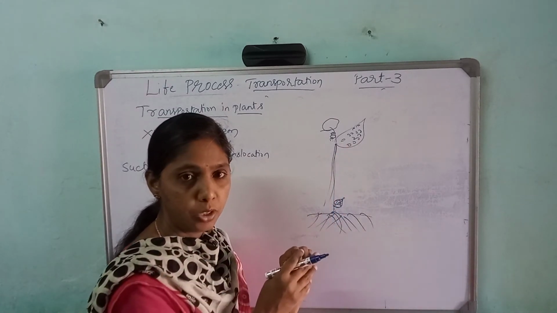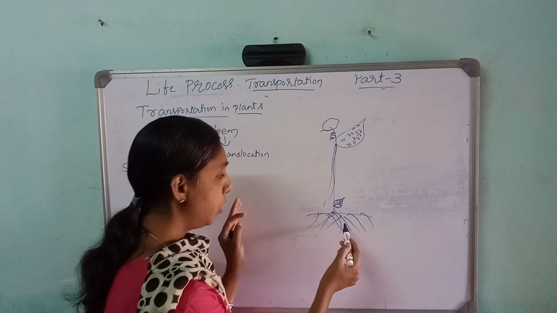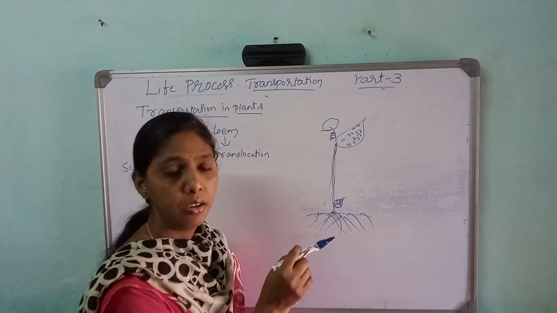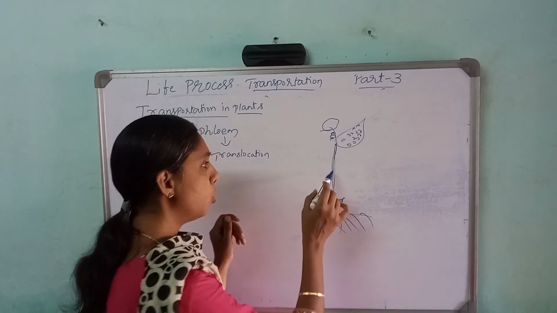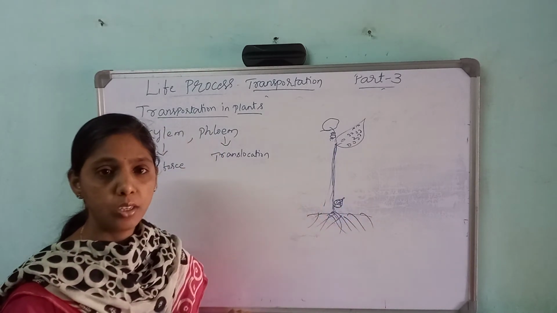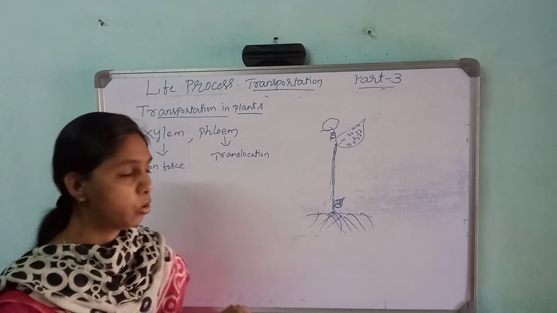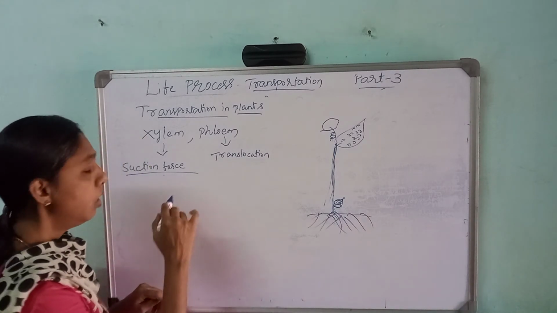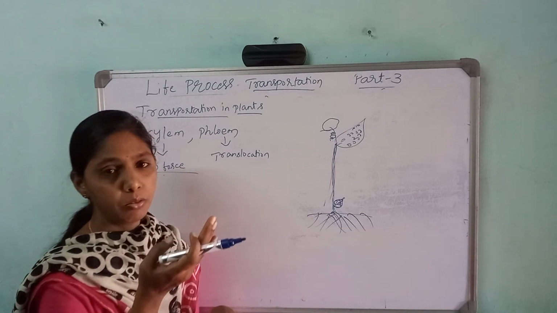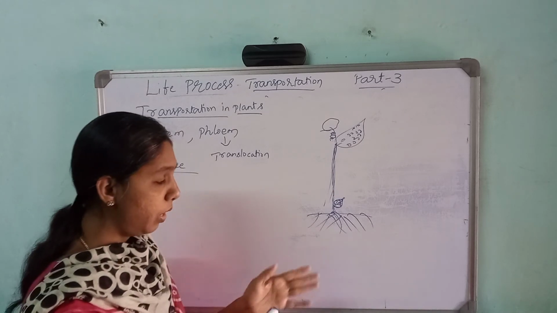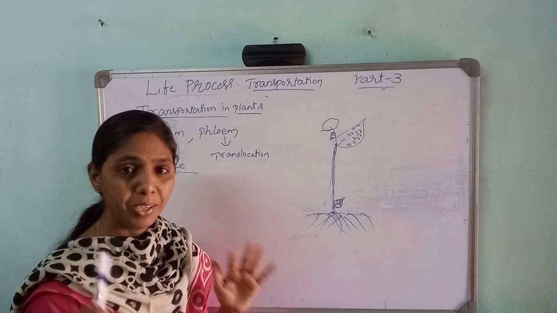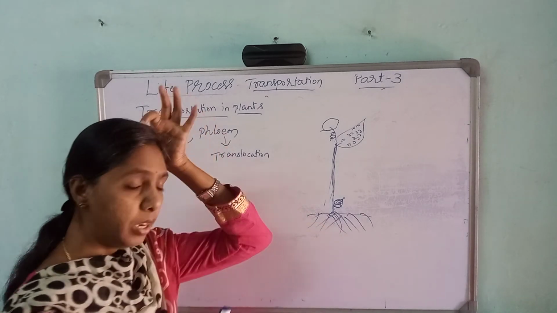You know the osmotic pressure. With the help of that osmotic pressure, the water and the minerals are pushed towards the upper side through the xylem, to all the parts of the body. The pressure which is created is called suction pressure or suction force. So the suction force is created due to the transpiration and it leads to the upward movement of the water. In this way the water will flow through the suction force. The suction force is created because of the transpiration. So that is the explanation they have given.